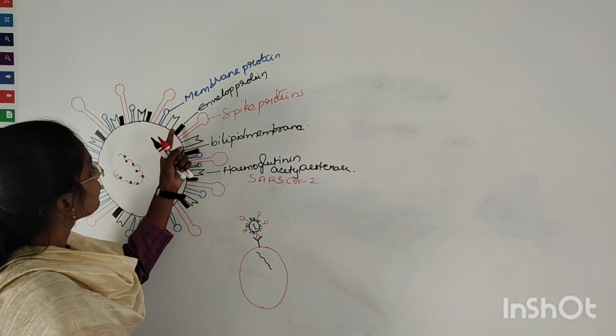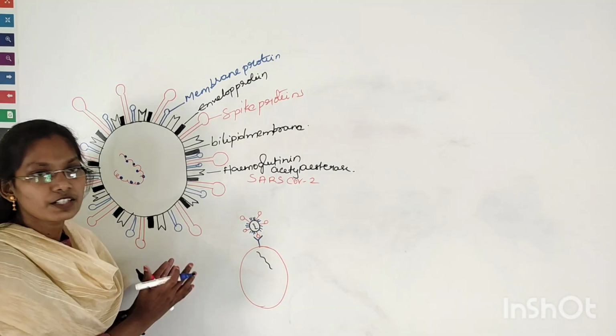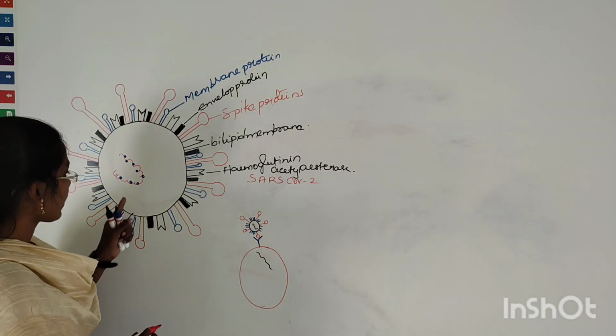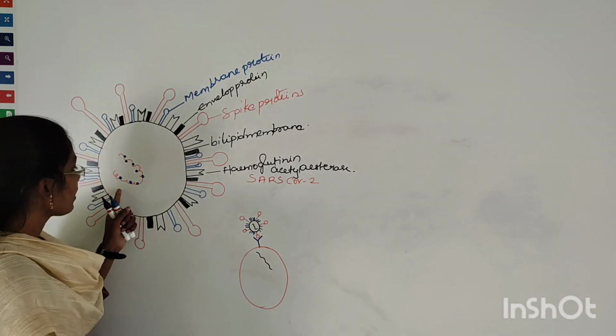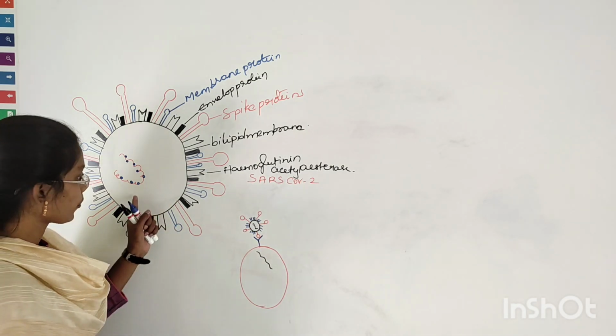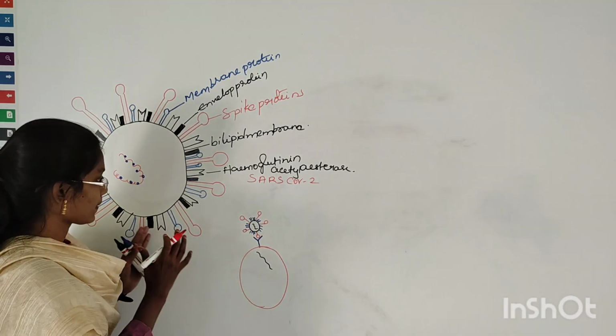And we have another important protein called envelope protein which gives flexibility to this coronavirus, right? And the central core of the coronavirus, here you can see the single stranded positive RNA which is bound with some nucleocapsid phosphoproteins. So this is the basic structure of this coronavirus, right?